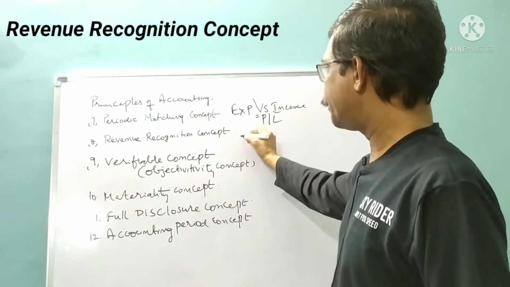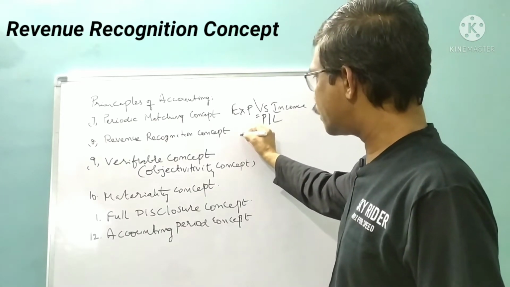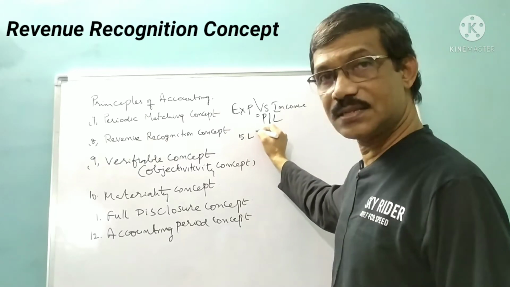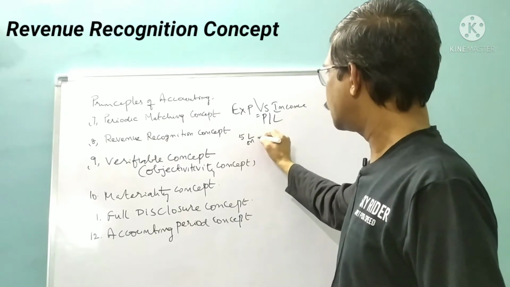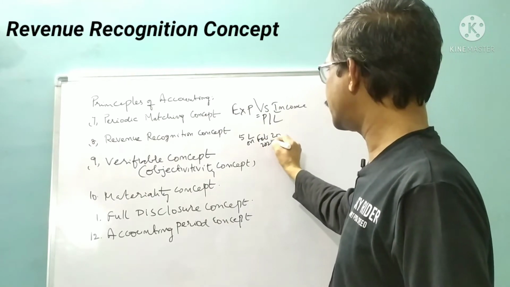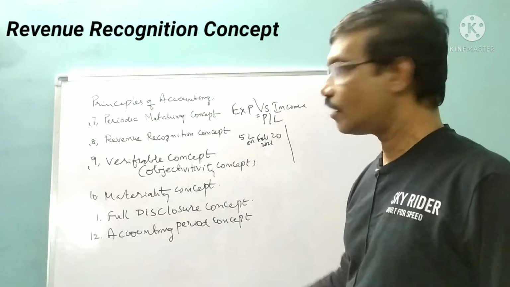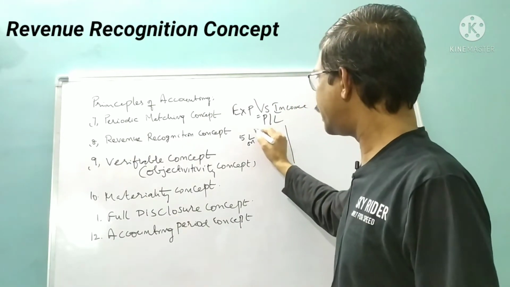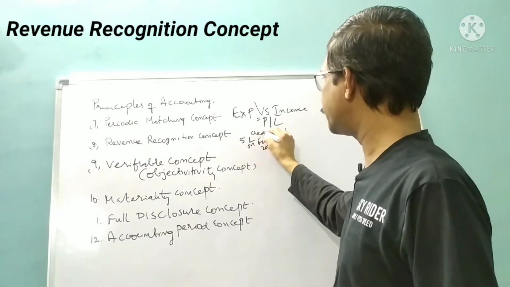Suppose your firm has sold goods of 5 lakhs on February 20th, 2021 on credit. This is a credit sale.